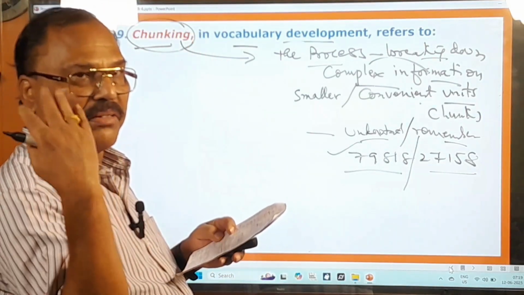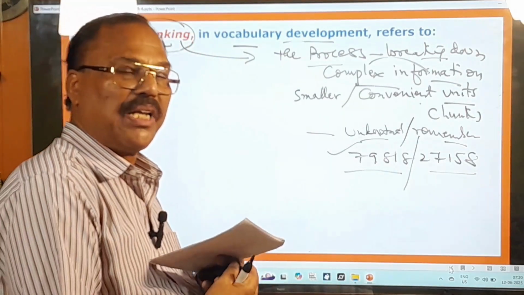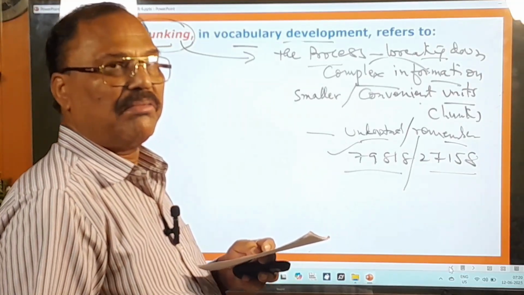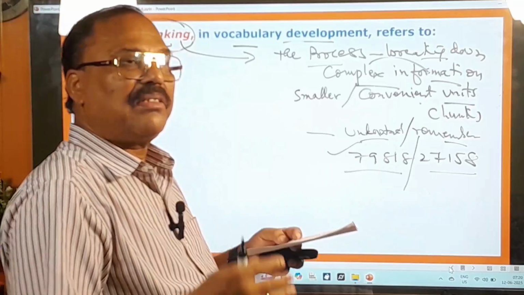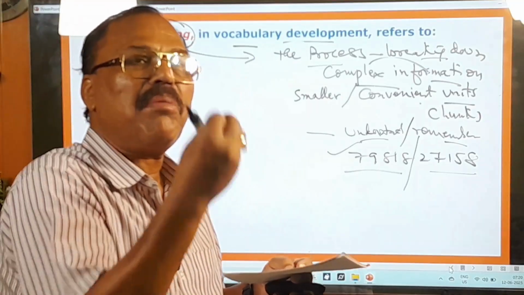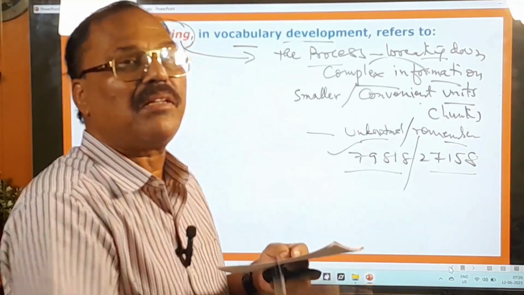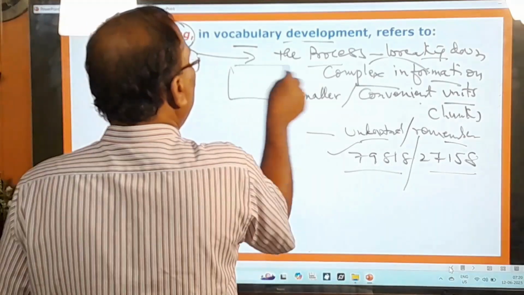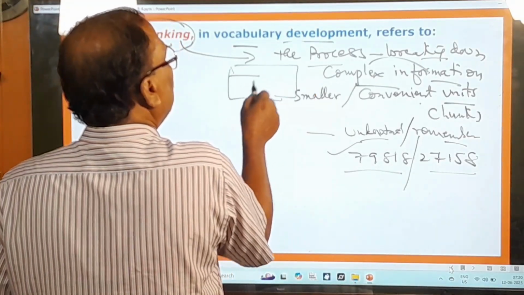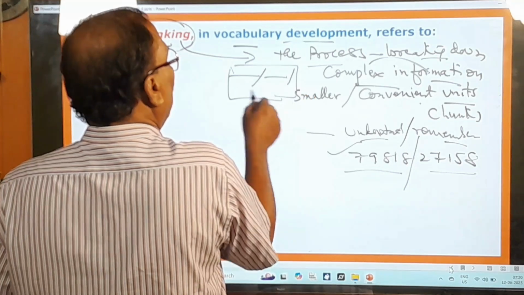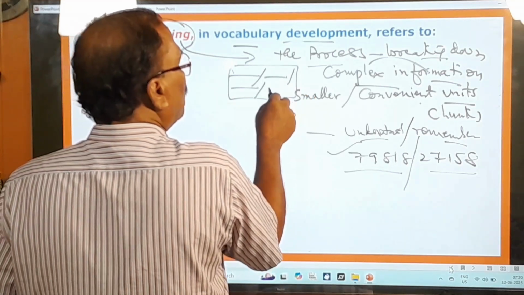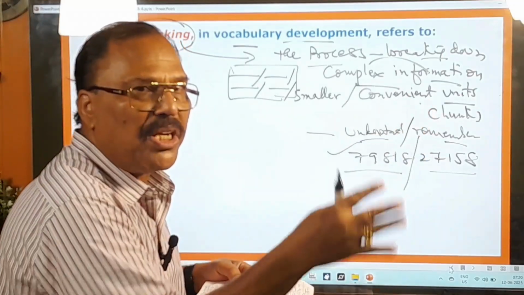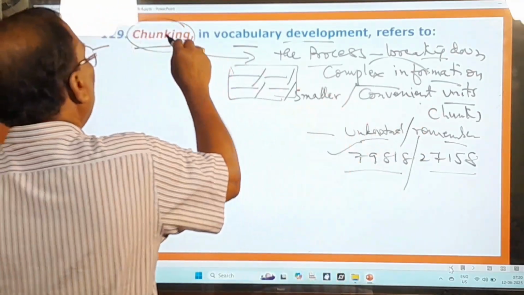During my college life also, I used to tell the students my personal phone number in a dramatic way, and they could remember that orally very easily. Because whenever you find a big passage, you break down complex information into smaller and convenient units. You are breaking down that bigger information into smaller units. That itself is called chunking.